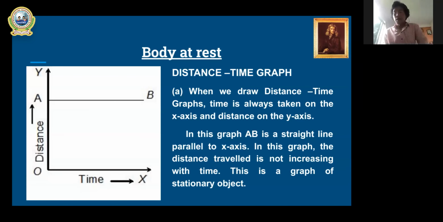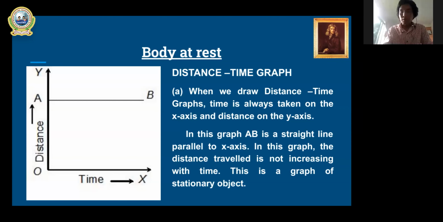See here, class 9. When we read the distance and time graph, we can get three types of distance and time graph, because distance itself is a scalar quantity. So distance and time always give a scalar quantity, which is speed. So there can be positive speed, not negative speed. Distance will not be negative. Same way, speed cannot be negative. So there are three types of distance and time graph.